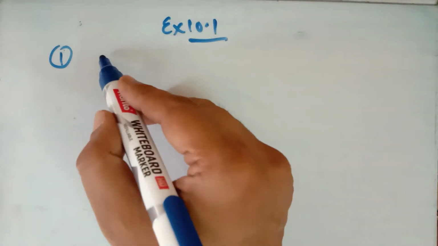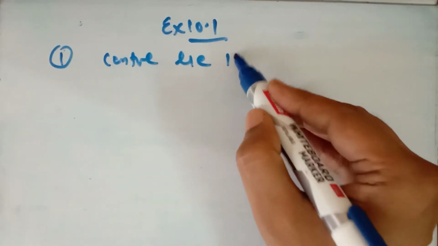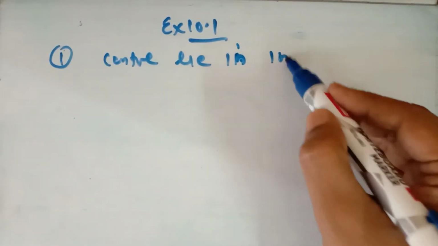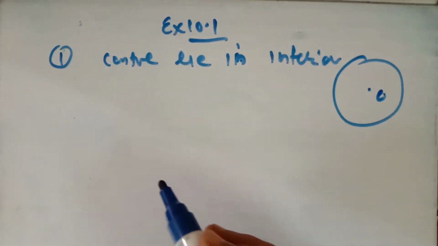So the center lies in the interior of the circle. The center is in the interior of the circle, interior of the circle.